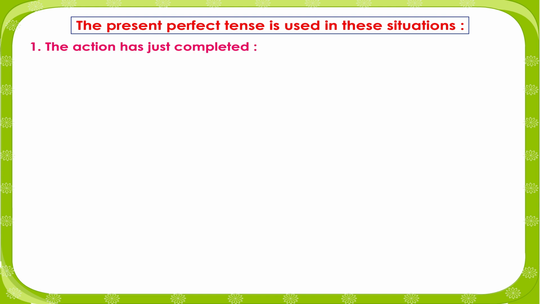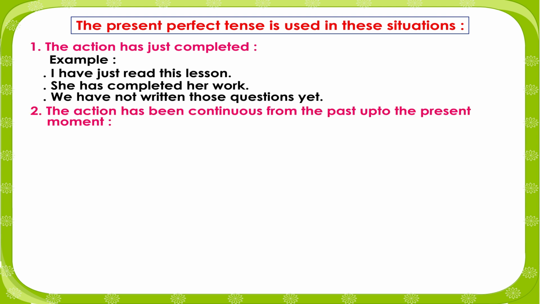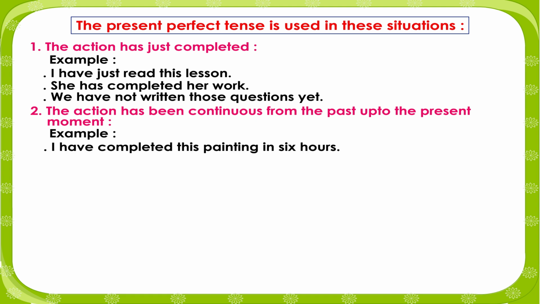The action has just completed. Example: I have just read this lesson. She has completed her work. We have not written those questions yet. The actions have been continuous from the past up to the present moment. Example: I have completed this painting in 6 hours. We have studied in this.